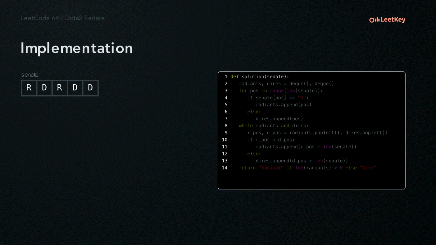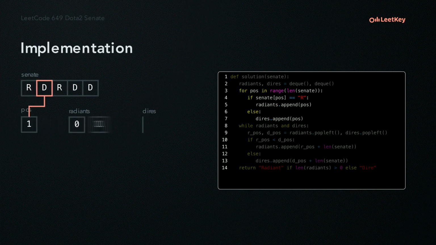Let's see how to implement this solution. This solution uses two queues to track the remaining members of each party's senators. Create queues that will represent the positions of each senator in each party. Loop over the senators and put each senator's position in their party queue.